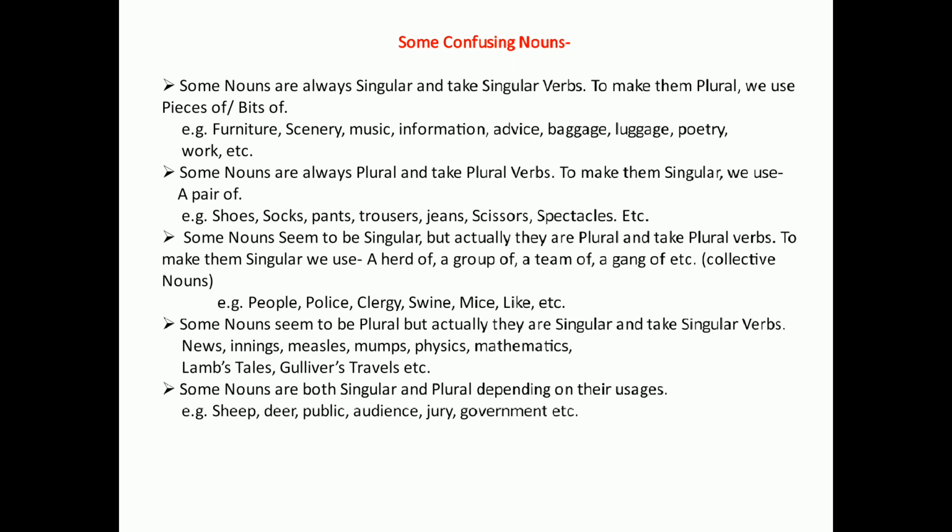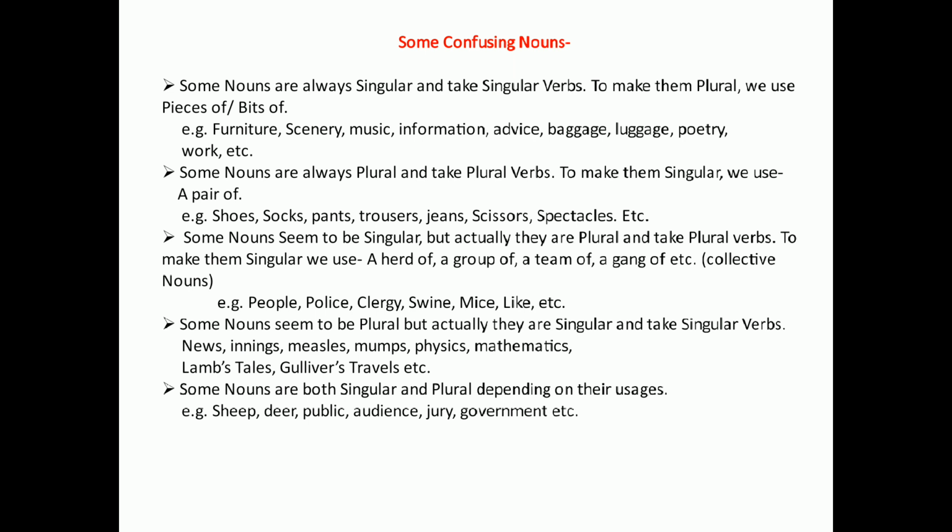Next we see some nouns are always plural and take plural verbs. To make them singular, we use a pair of. It is again important we see. The first was some nouns are always singular. The second is here some nouns are always plural. How can we know the plural noun? Generally, plural nouns end with s or es. So what is here? Some nouns are always plural and take plural verbs. To make them singular, we use a pair of.